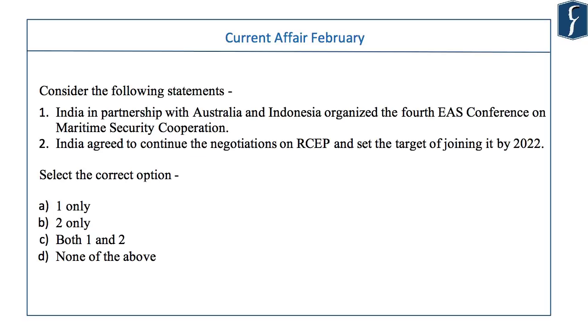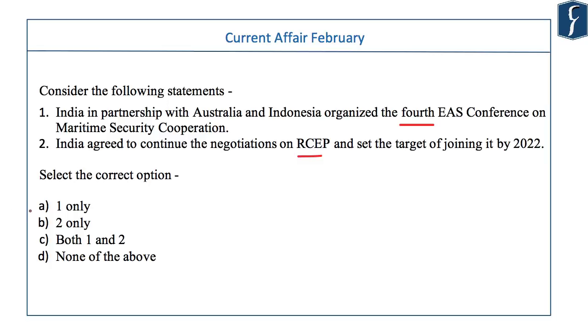Now let us solve a question based on a recent conference. Consider the following statements. India, in partnership with Australia and Indonesia, organized the 4th East Asia Summit's Conference on Maritime Security Cooperation. The second statement is, India agreed to continue the negotiations on RCEP and set a target of joining it by 2022. I'll tell you the answer and discuss this, but best would be if you think of the answer before I give you the answer.